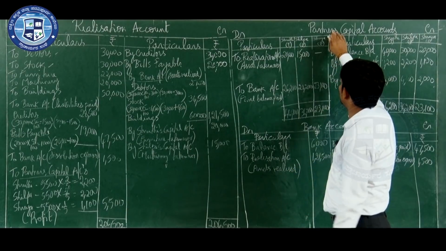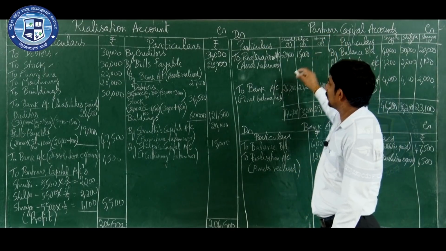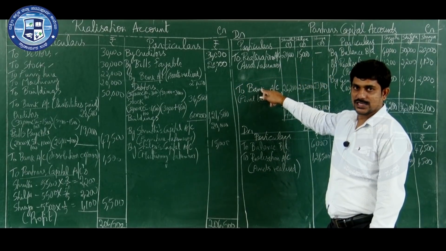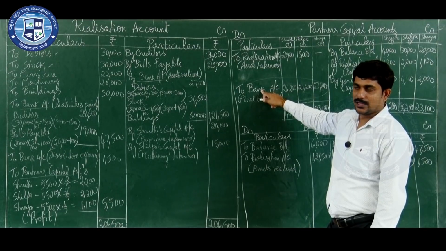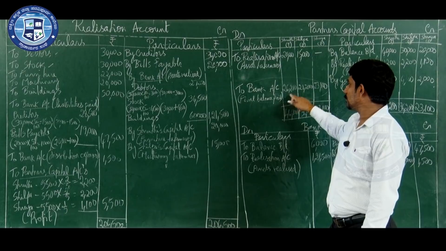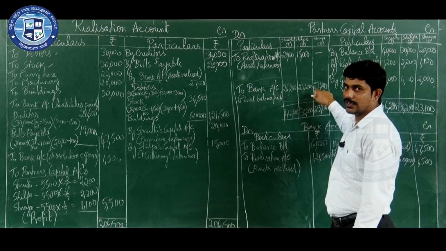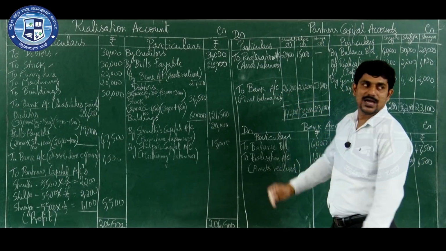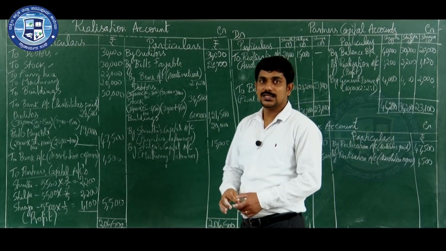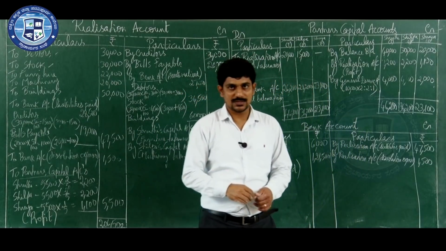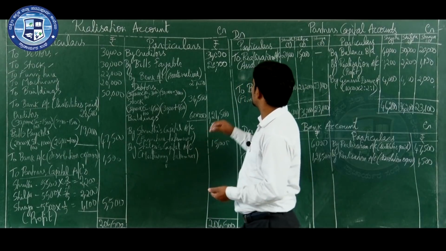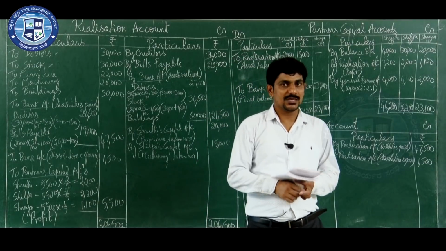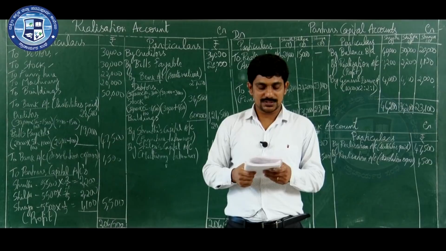Now the second account is which account? Partners capital account. The partners capital account is also settled by paying the amount to the partners through cheque, that is, through the bank account. How much is their balance? 26,200, 21,200, 23,100. Before transferring this amount to the bank account, we need to find out one important thing: whether a partner's loan is given in the problem. Who are the partners here? Shruti, Shilpa and Shreya. Go to the balance sheet in the problem. Is any partner's claim given, whether Shruti's loan, Shilpa's loan or Shreya's loan?